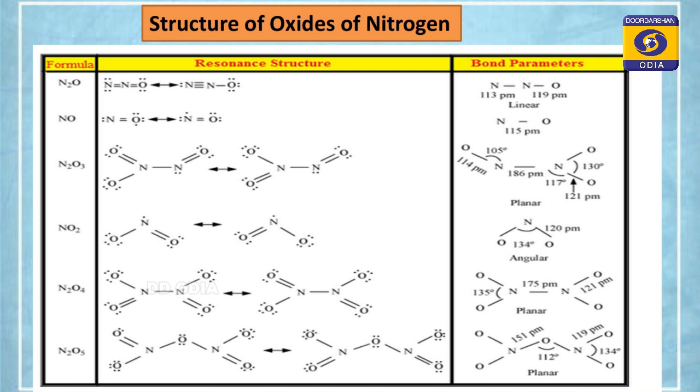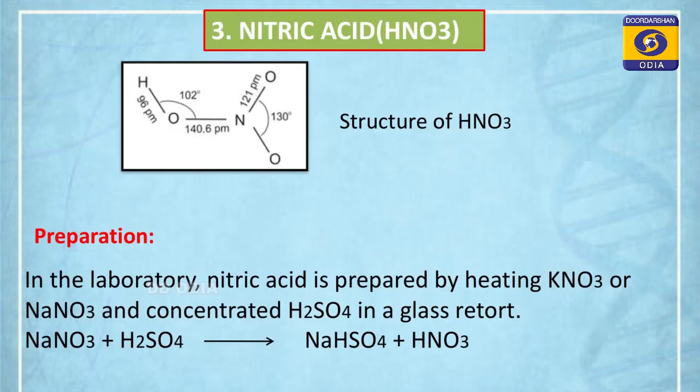Then the second method, that is the industrial method, is Ostwald's process. So how can you prepare nitric acid by Ostwald's process? Here ammonia is oxidized by oxygen of the air in presence of platinum gauze to form nitric oxide. Ammonia is first of all oxidized by oxygen, an important reaction. What happens when ammonia and air is heated in presence of platinum? It gives nitric oxide and water vapor. So nitric oxide is there.